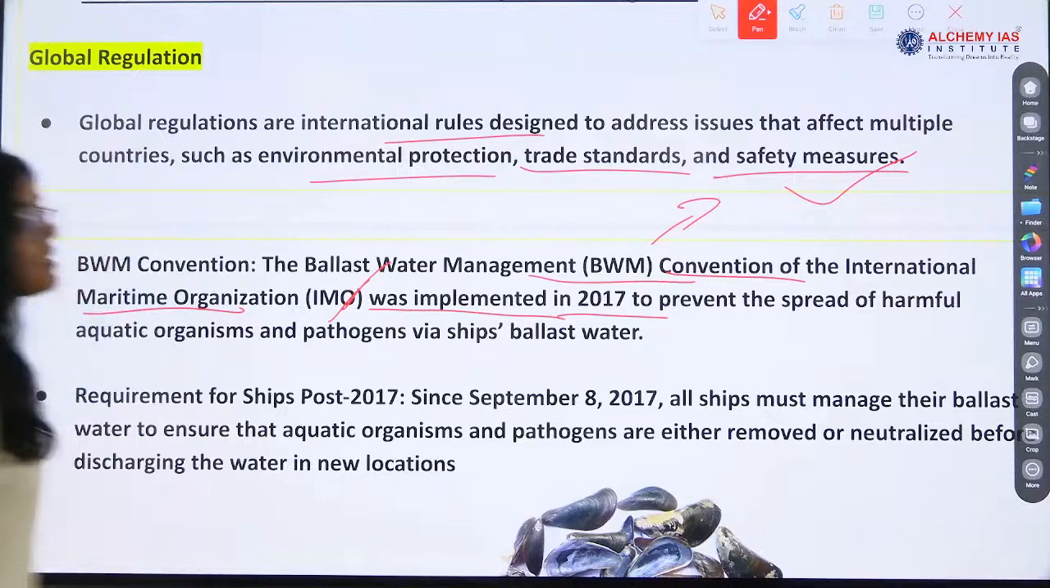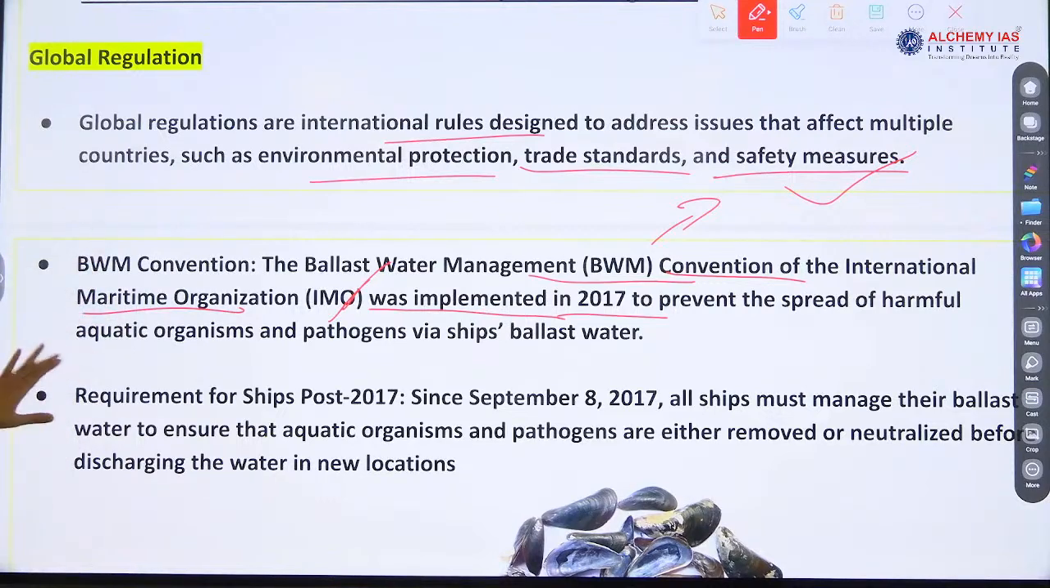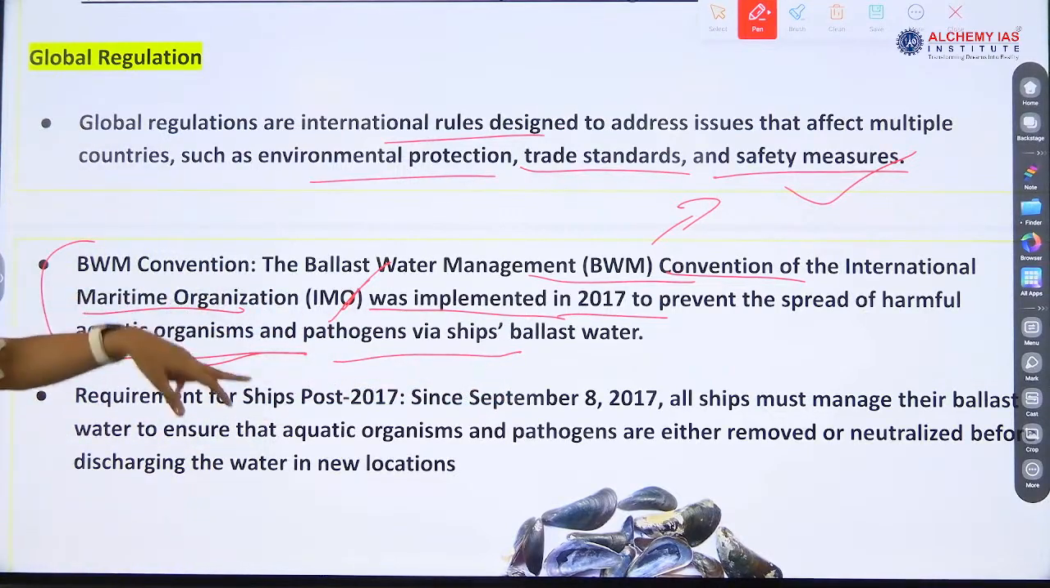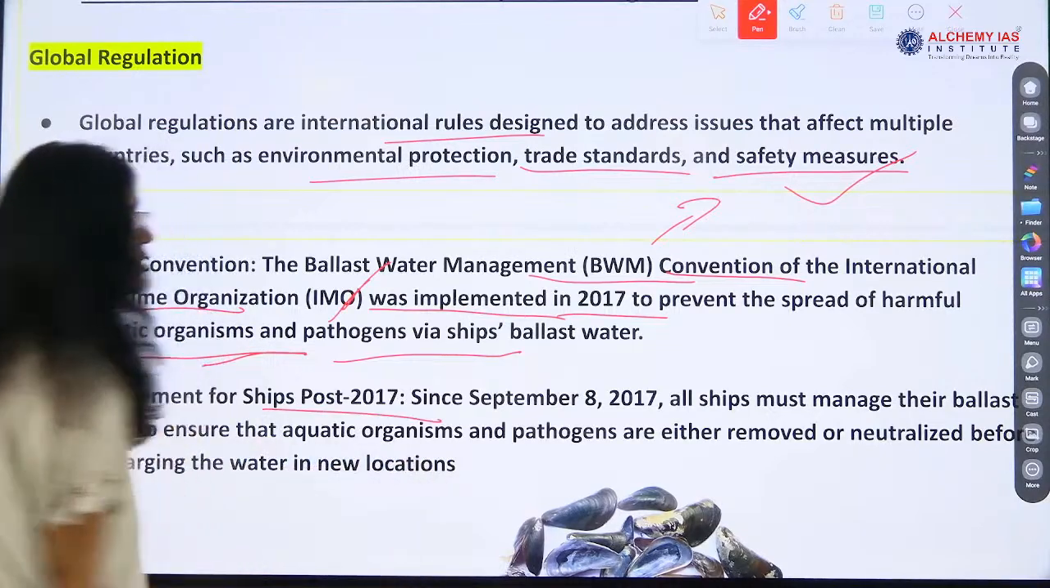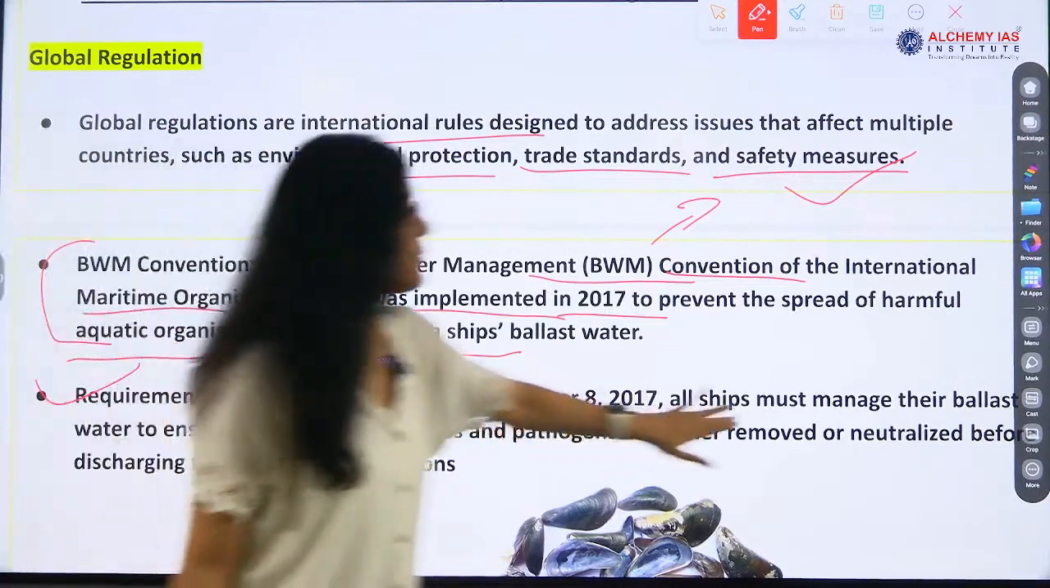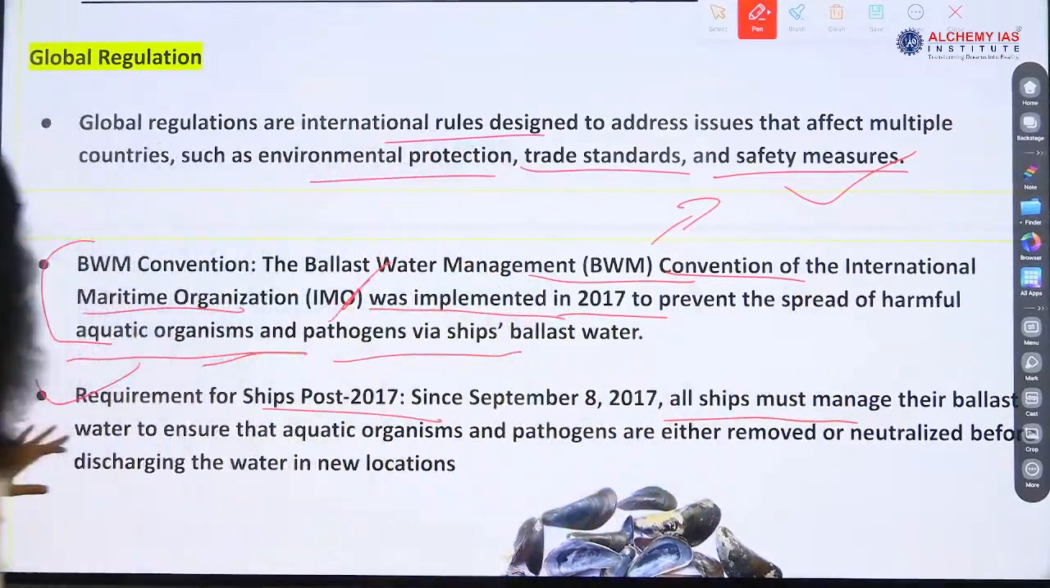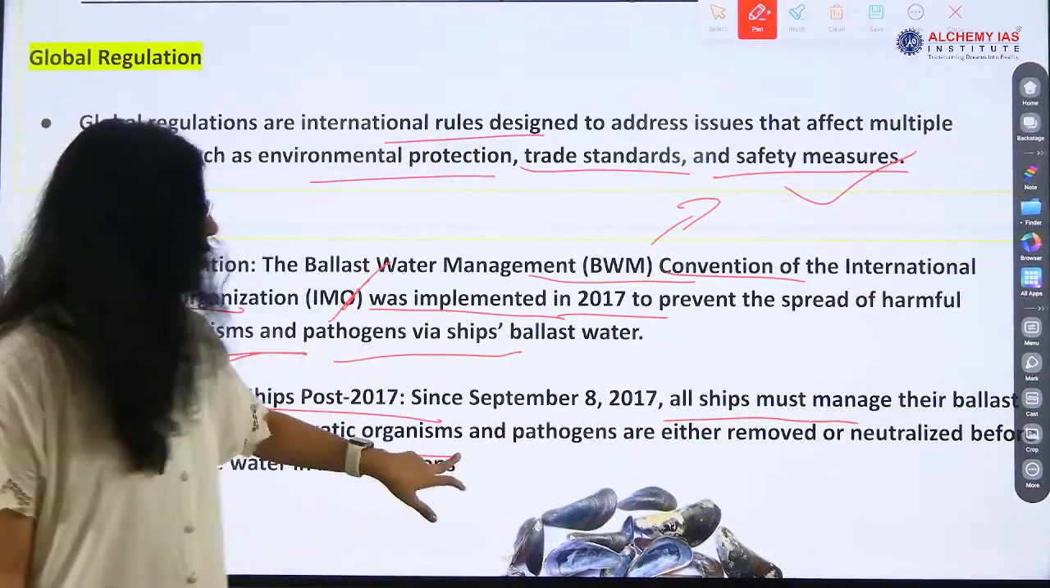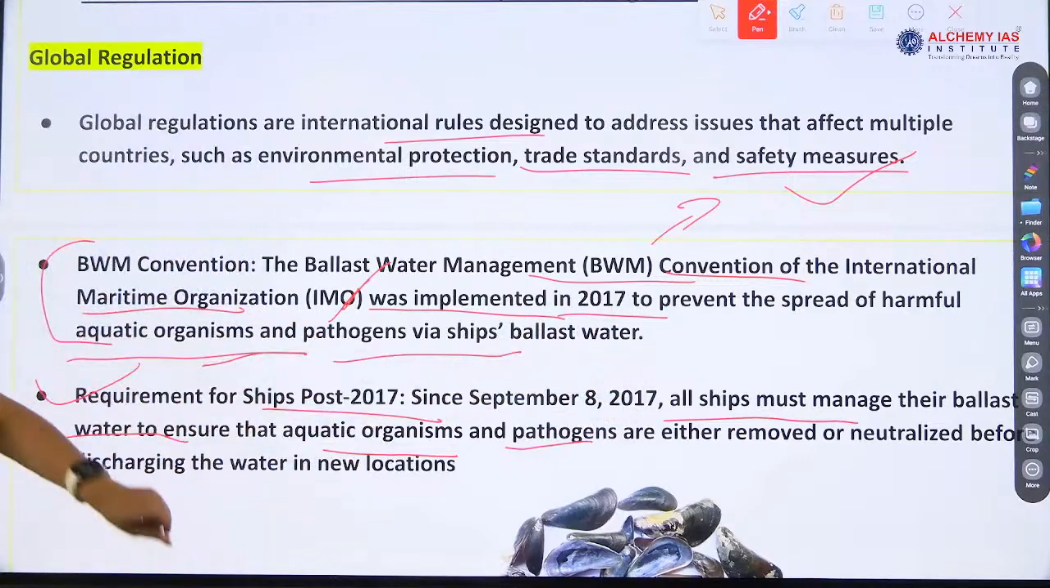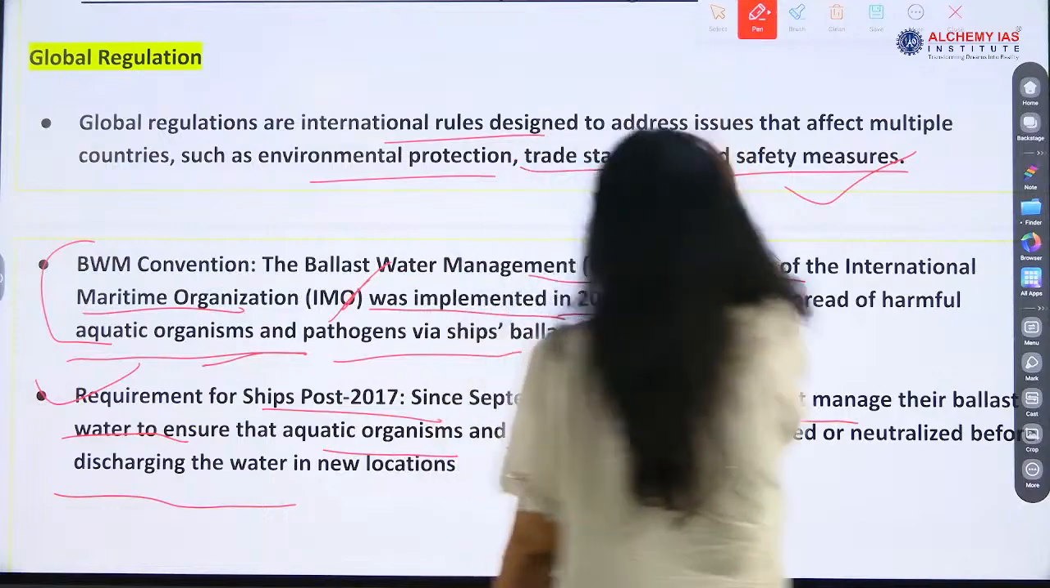Implemented in 2017 to prevent the spread of harmful aquatic organism pathogens, okay? So it prevents the spread of pathogens and organisms because of ballast water. Requirement for ships post 2017: since September 2017, all ships must manage their ballast water to ensure that aquatic organism pathogens are either removed or neutralized before discharging into new locations.